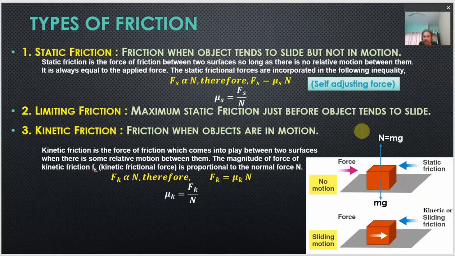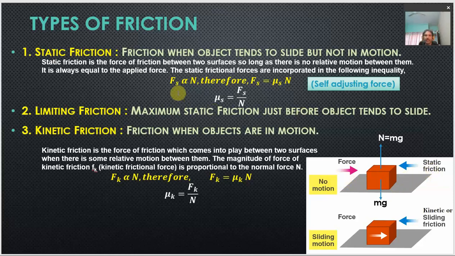Just focus on this diagram, here it is an object, right. Here is the force which is applied in this direction towards the right, and then you can see that there will be some reaction, or we can say friction force, which will come into action along the surface, opposite to the applied force. So, this applied force is not able to make this object slide, so there is no motion. Whenever there is no motion between the two objects, the friction which acts between the surfaces is called static friction.